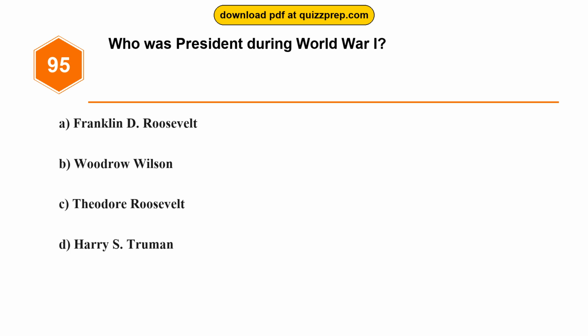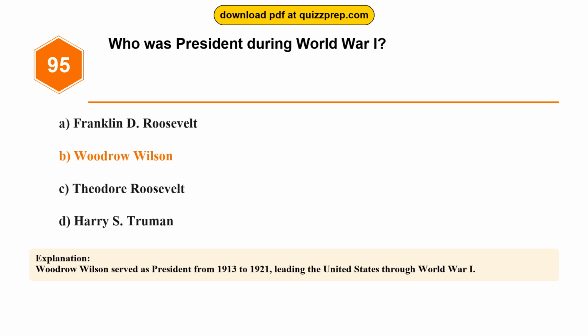Question 95. Who was president during World War I? Option A, Franklin D. Roosevelt. Option B, Woodrow Wilson. Option C, Theodore Roosevelt. Option D, Harry S. Truman. The correct answer is option B, Woodrow Wilson. Woodrow Wilson served as president from 1913 to 1921, leading the United States through World War I.